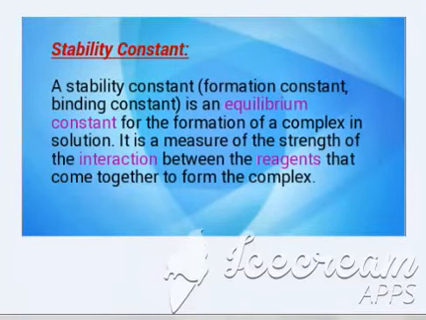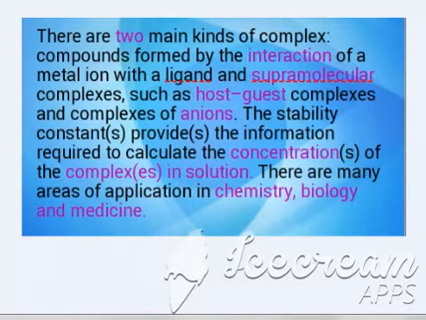Now, stability constant. It is also known as formation constant or binding constant. It is an equilibrium constant for the formation of a complex in solution that measures the strength of interaction between the reagents that come together to form a complex. There are mainly two kinds of complexes: compounds formed by the interaction of a metal ion with a ligand, and supramolecular complexes such as host-guest complexes and complexes of anions. The stability constant provides the information required to calculate the concentration of complexes in the solution. There are many areas of application in chemistry, biology, and medicine.